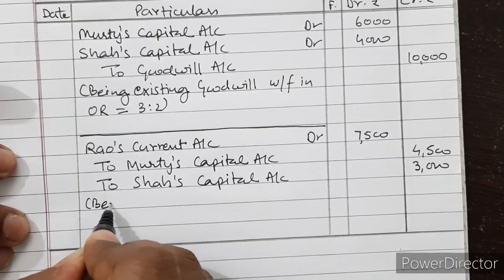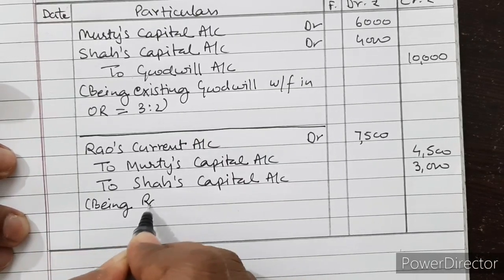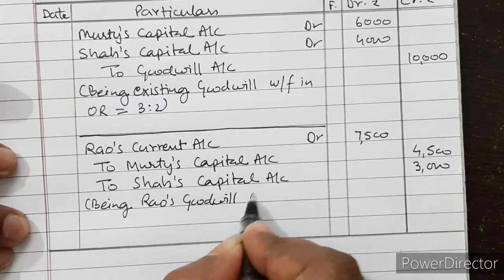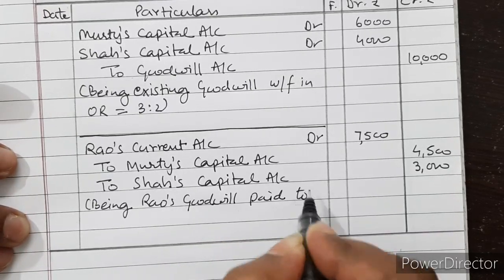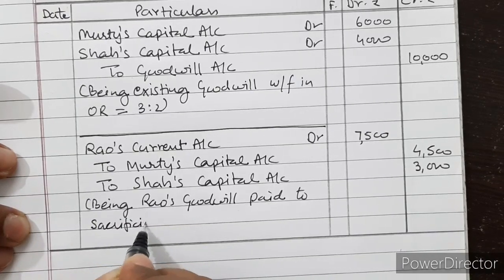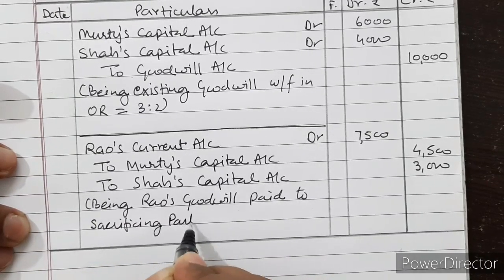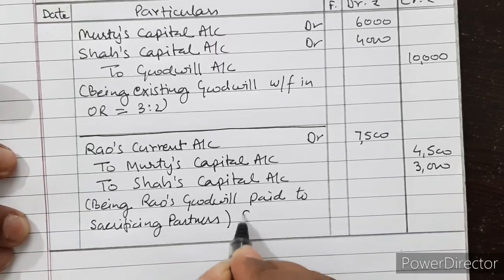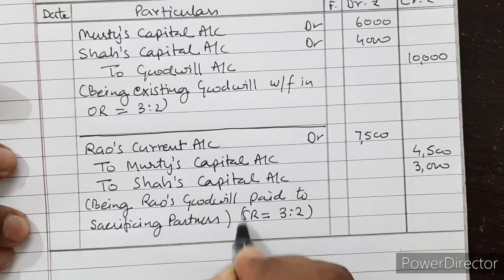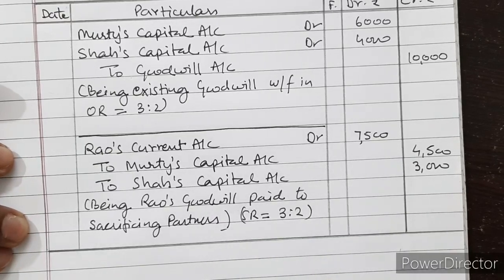Being Rao's goodwill paid to sacrificing partners. Sacrificing ratio is equal to 3:2. That is the solution.